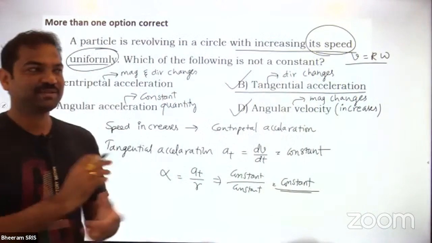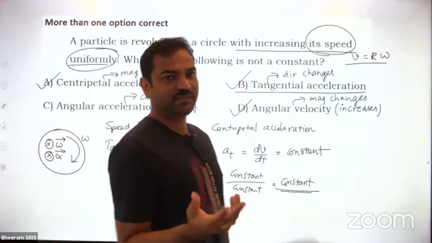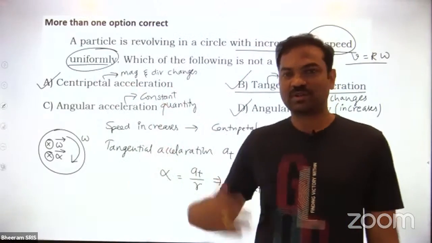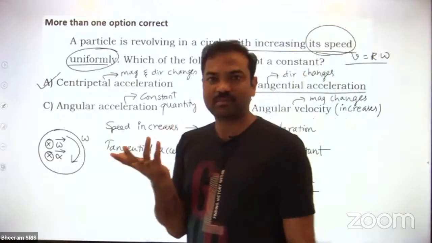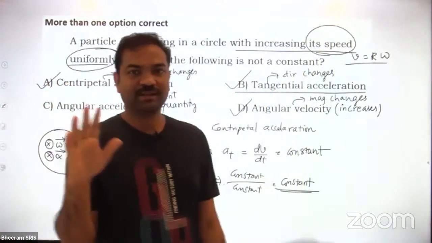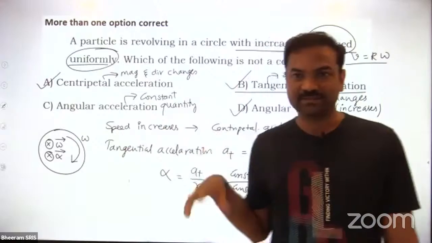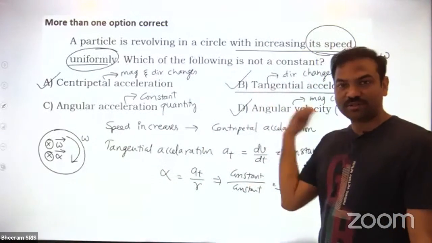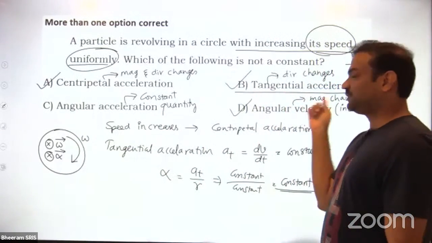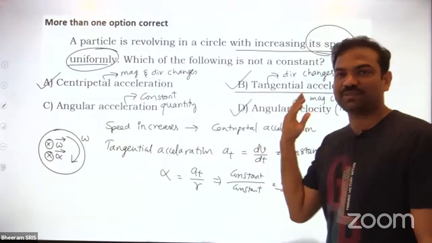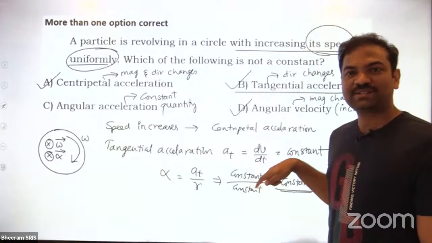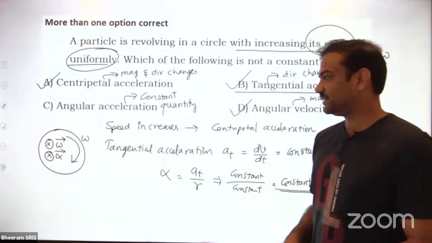Because sometimes if it is a mathematical equation, we'll get two equations, we'll solve, we'll get the answer. That's okay. But in a theory question, what will happen if you are not thinking properly? If you are leaving some quantity, then that option you won't take. So that's what I got doubt with the tangential acceleration. Suppose if you see only magnitude, then you will take the tangential acceleration as a constant quantity. When you are involving direction, then only it is variable. Am I right or not?